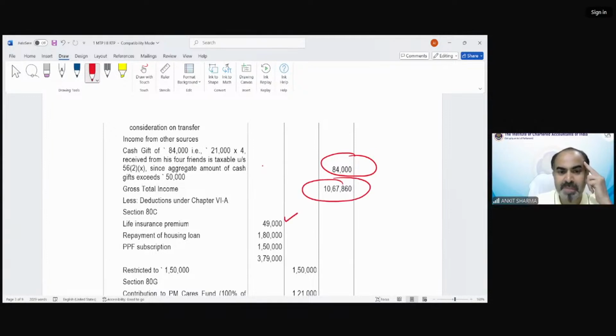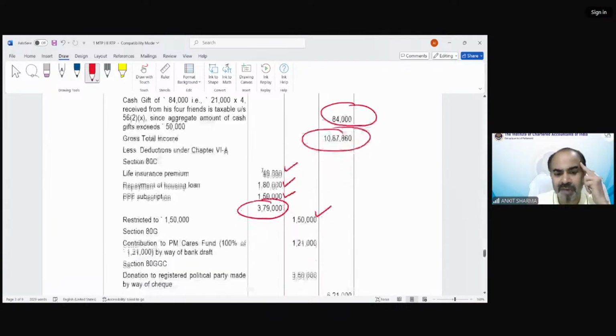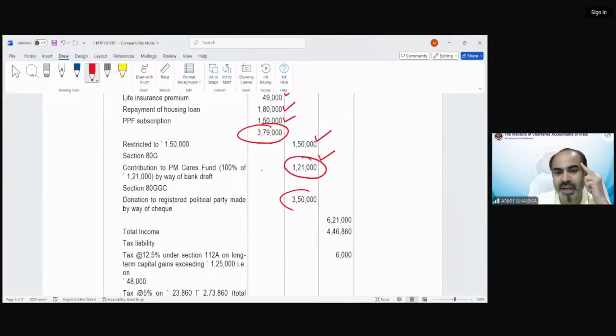Life insurance premium payment deduction you can claim, repayment of housing loan, provident fund, total 379, maximum we can claim 150. 80G 100% deduction and 80GGC political party payment deduction, total 621 we can claim. This would be our total income.